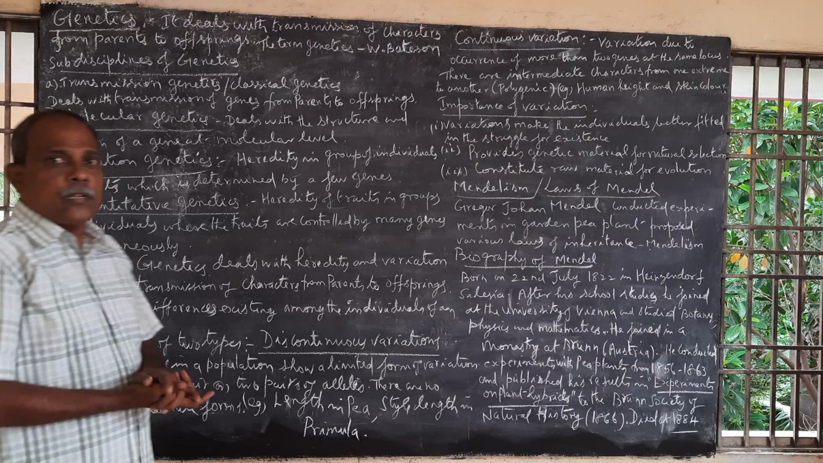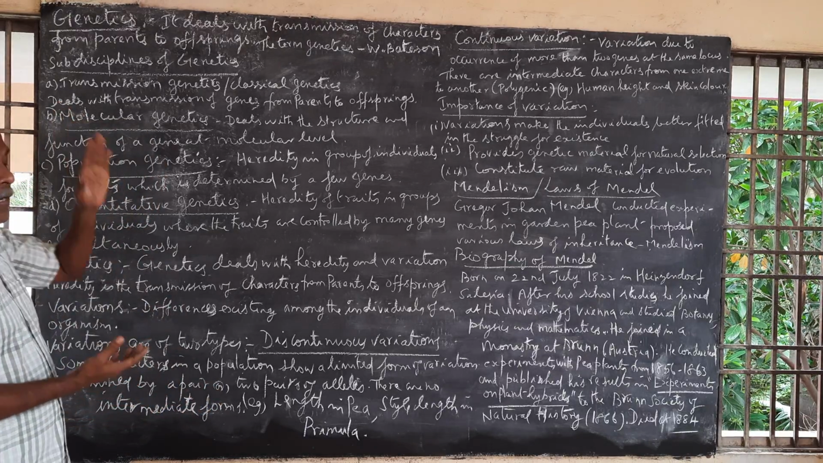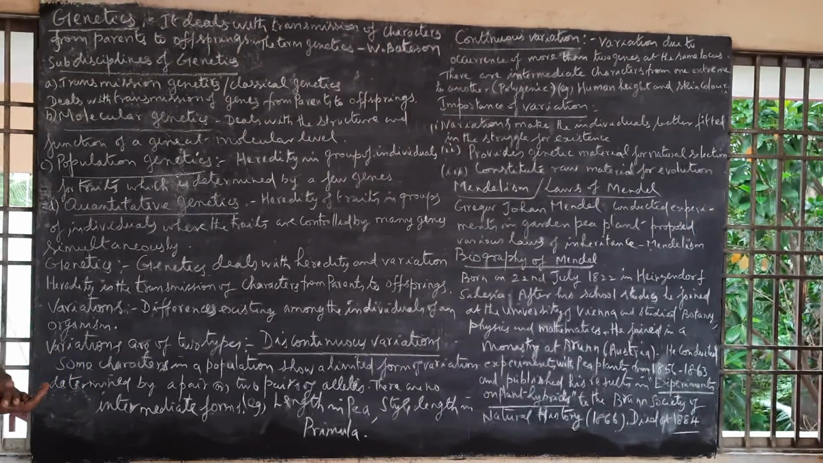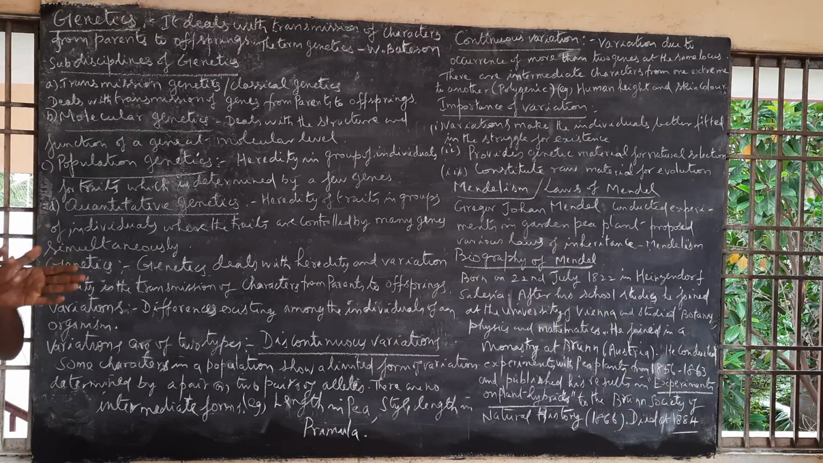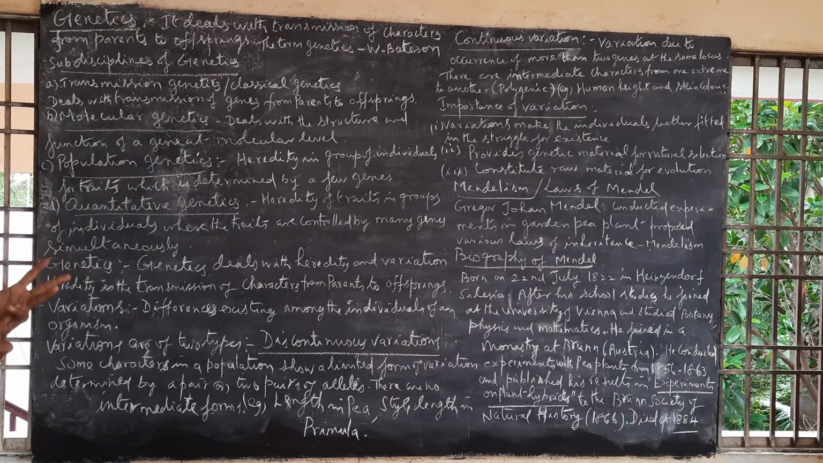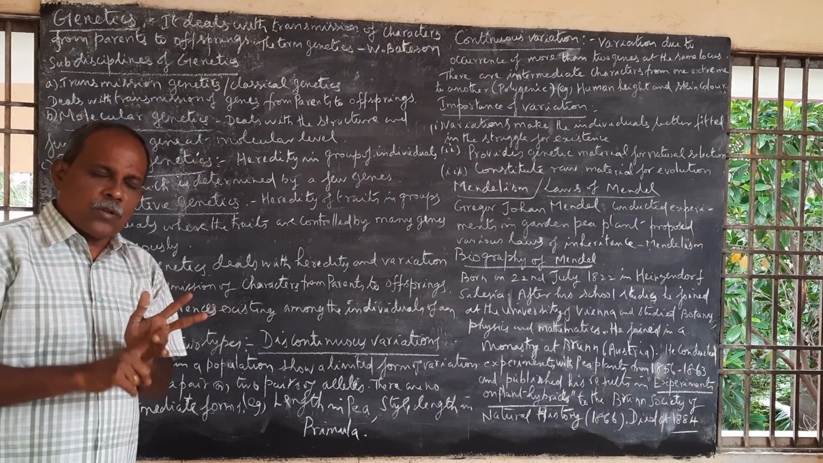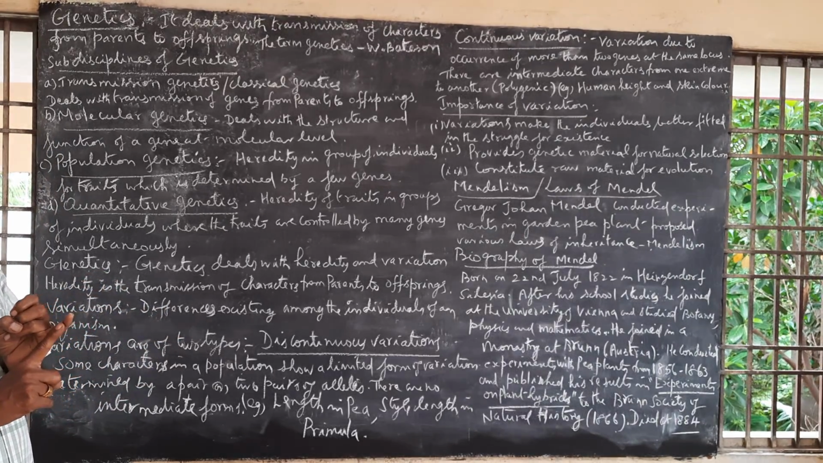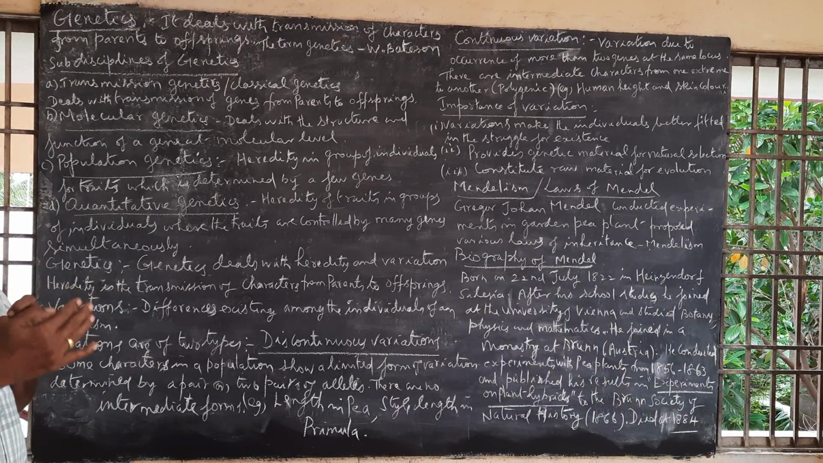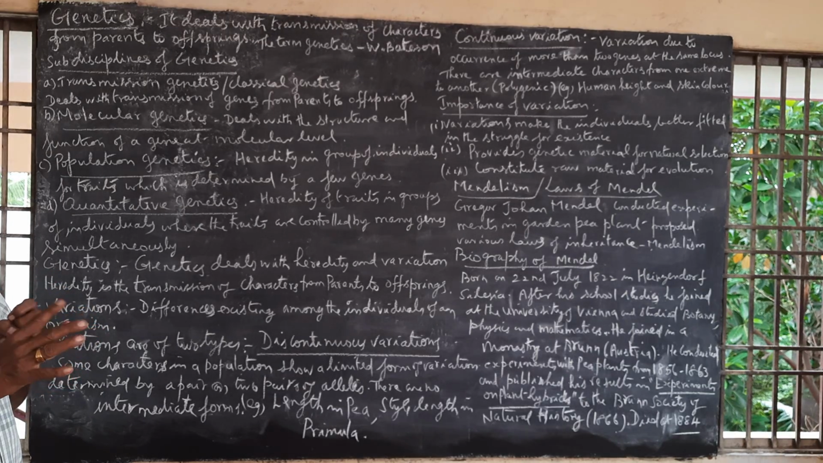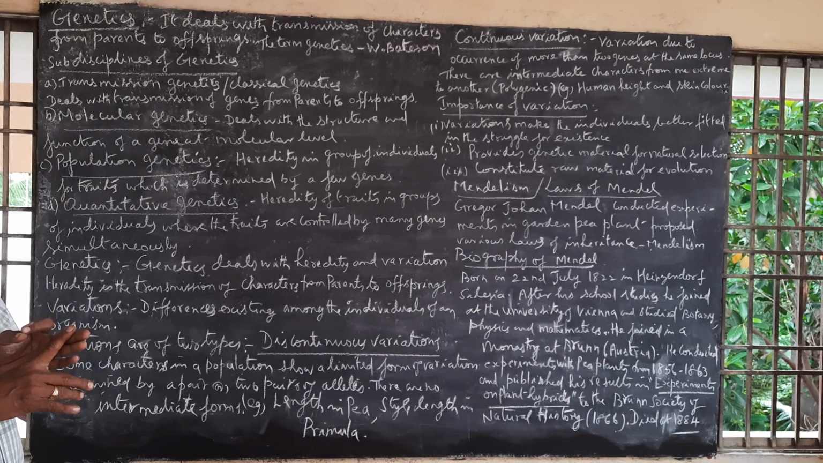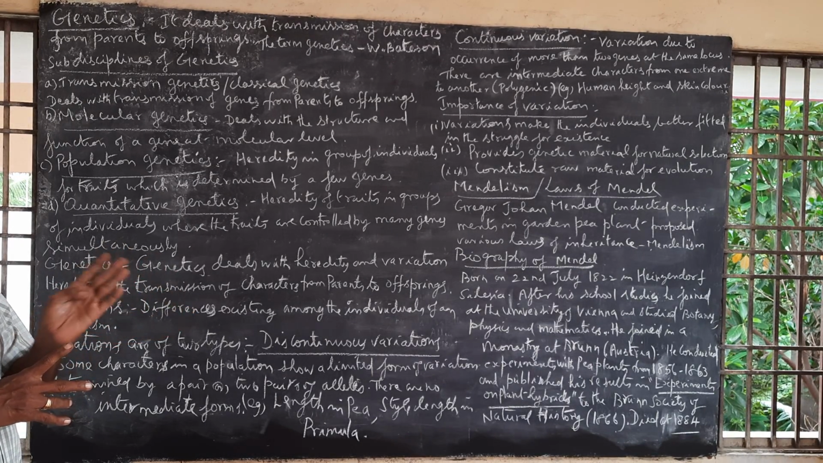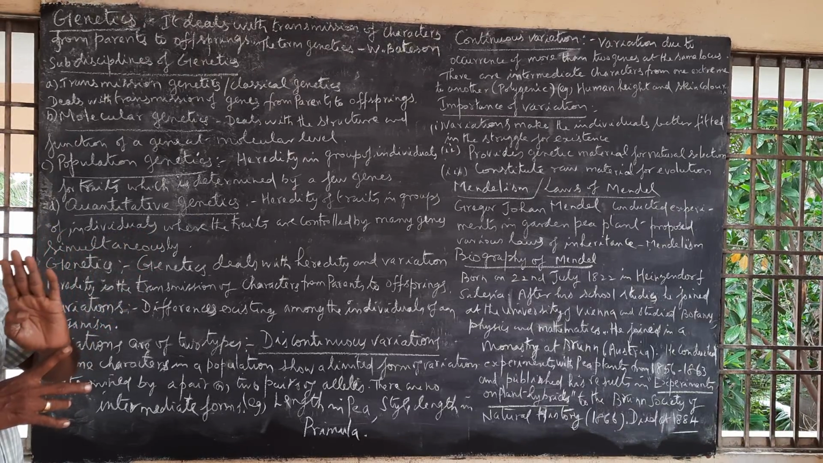Second lesson, genetics. Before we go into genetics, what are the things you have seen in reproduction? Vegetative reproduction, then sexual reproduction. Various types of vegetative reproduction: vegetative reproduction by root, stem, leaves, and then methods. In that, you have seen various types.